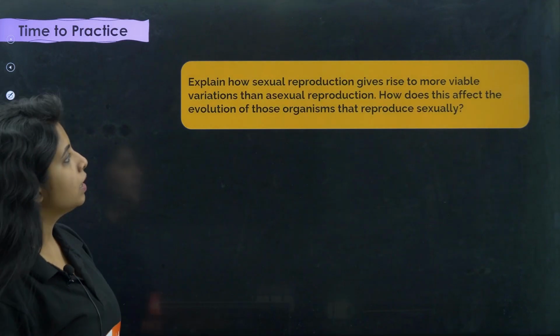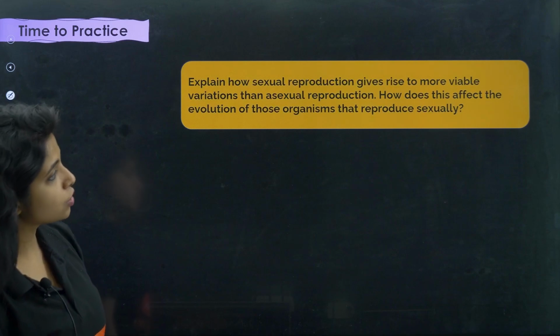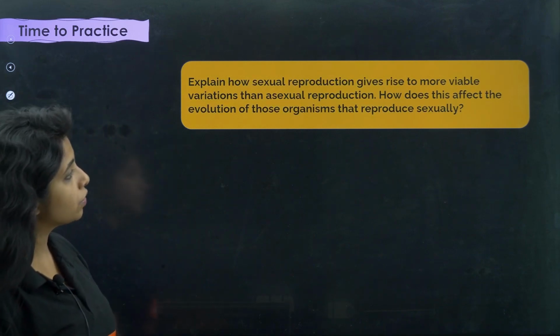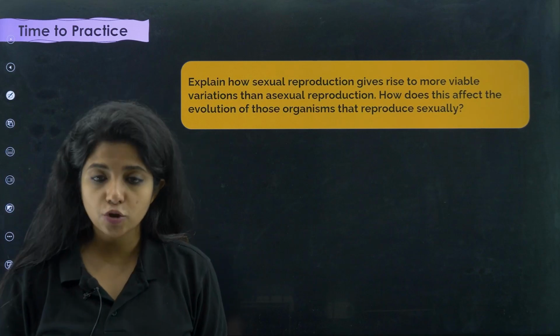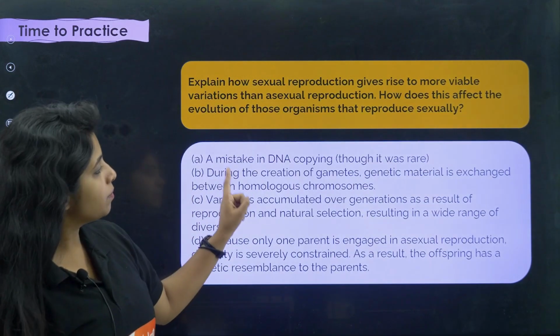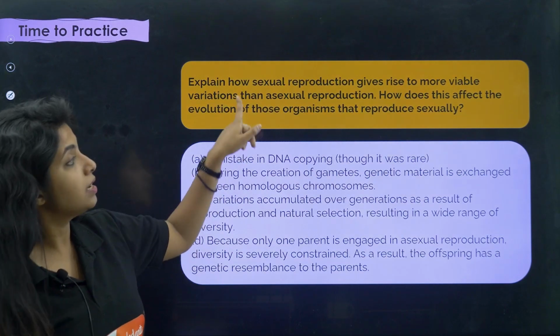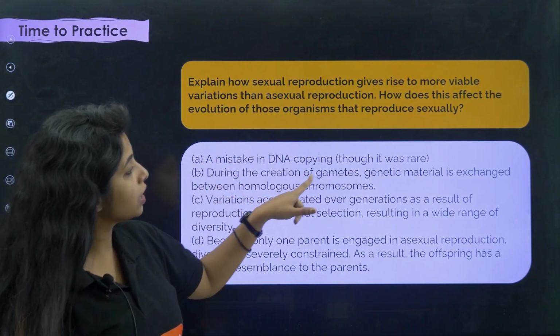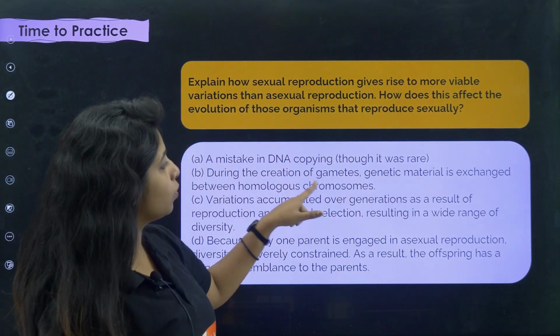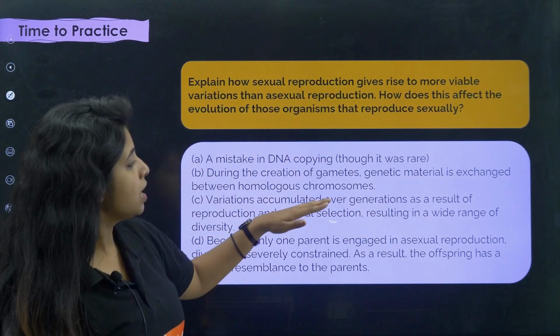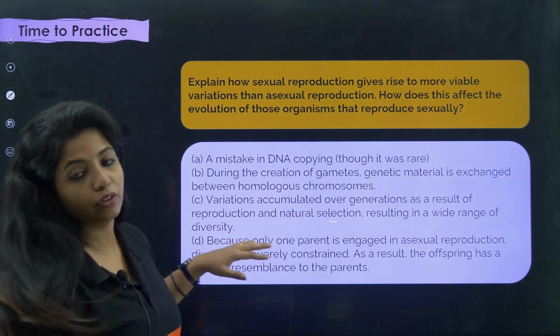That is the answer. Now, explain how sexual reproduction gives rise to more viable variations than asexual reproduction. How does this affect the evolution of those organisms that reproduce sexually? So how can you frame the answer? A mistake in DNA copying brings about variation. Second, during the creation of gametes, genetic material is exchanged between homologous chromosomes. Variations accumulate over generations as a result of reproduction and natural selection, resulting in a wide range of diversity.